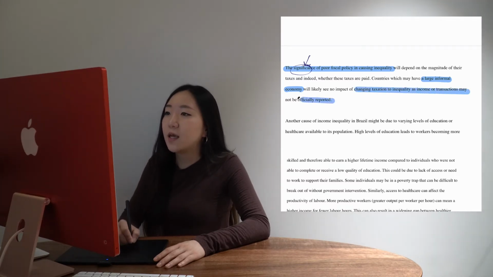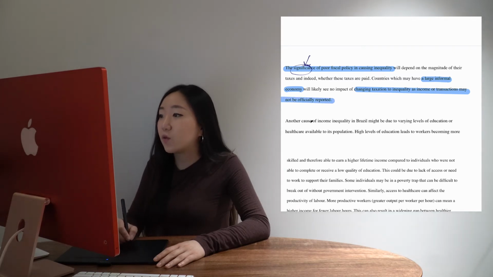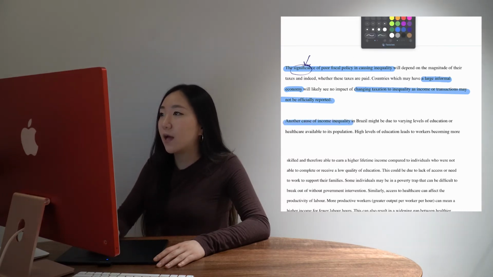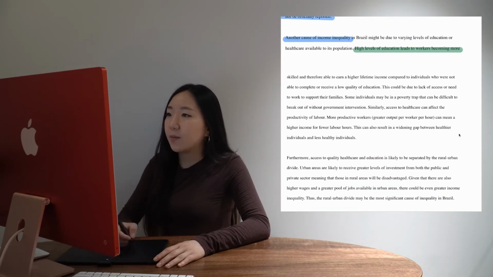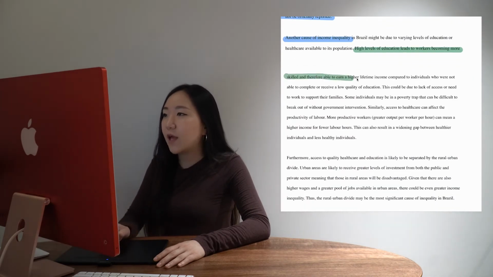officially reported. And then another cause of income inequality in Brazil might be due to, so this is my second KAA point now, might be due to varying levels of education or healthcare available to its population. So again, I'm immediately going to explain the link. So higher levels of education leads to workers becoming more skilled and therefore able to earn a higher lifetime income compared to individuals who were not able to complete or receive a low quality of education.